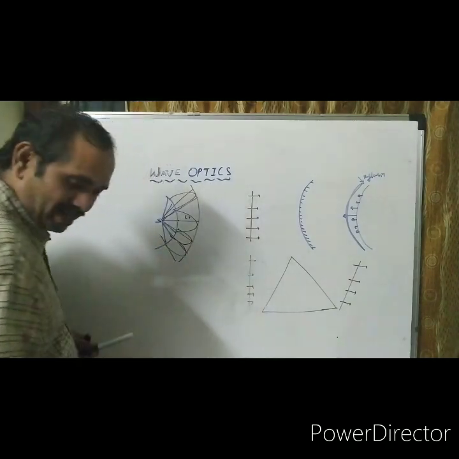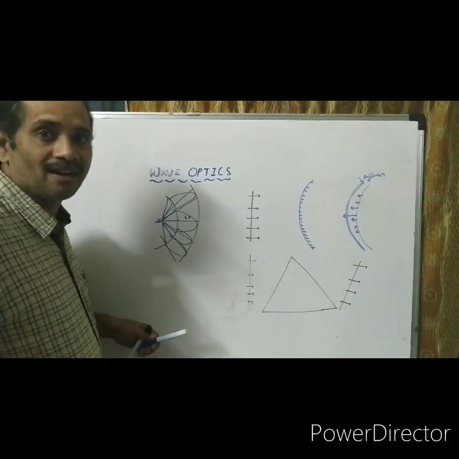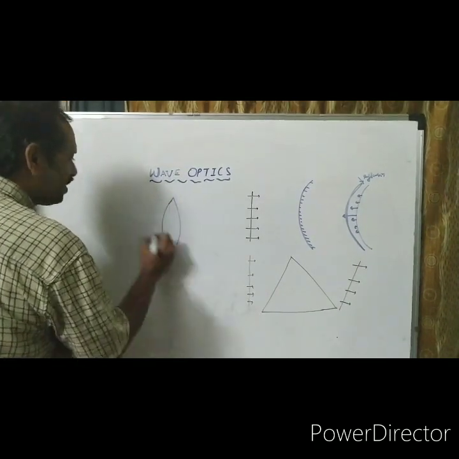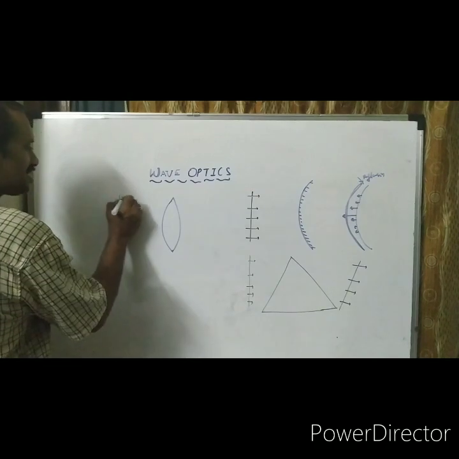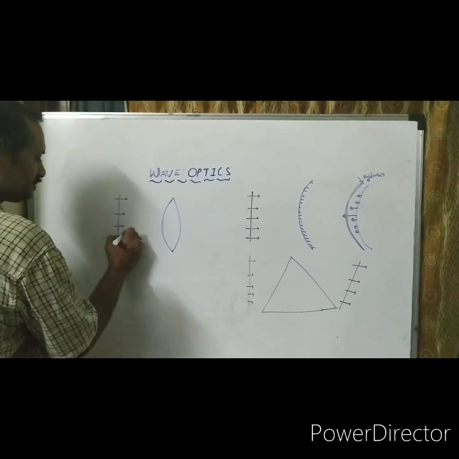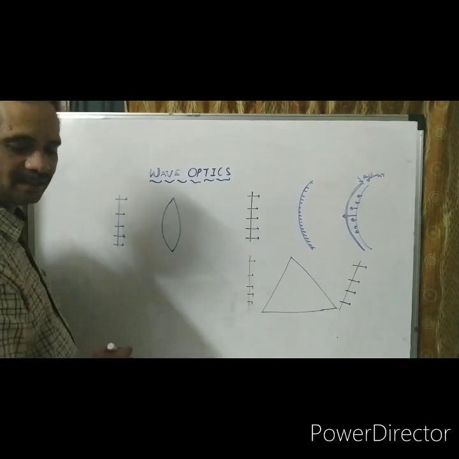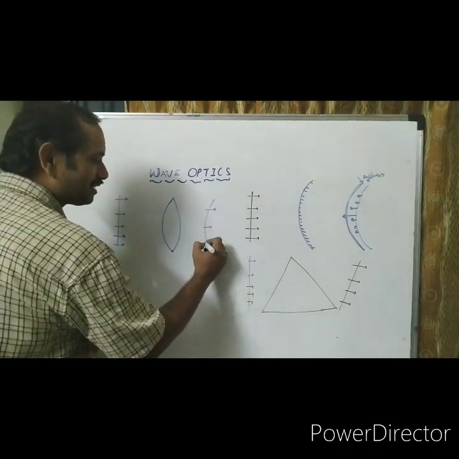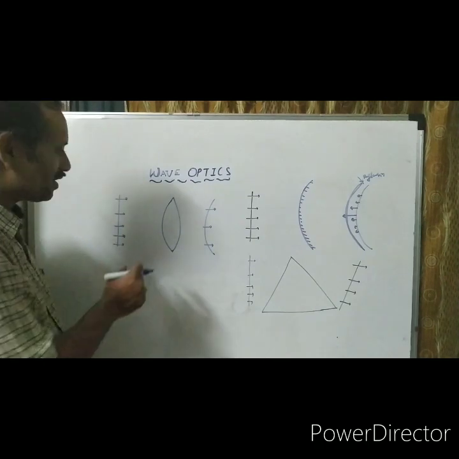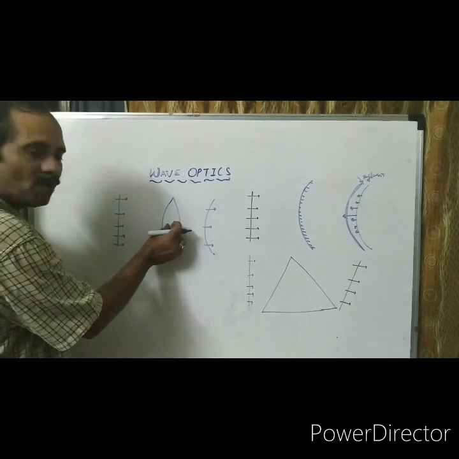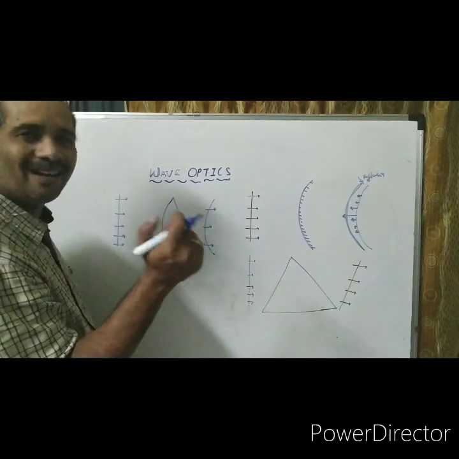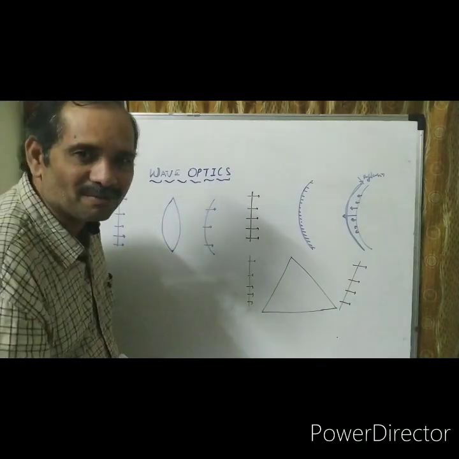Whereas in the convex lens, the interaction of the plane wavefront with the surface is like this. That is, after refraction, the wavefront becomes like this, because the thickness of the lens is more here. It travels more distance in the medium, so it comes with lesser velocity and it takes more time to come out.